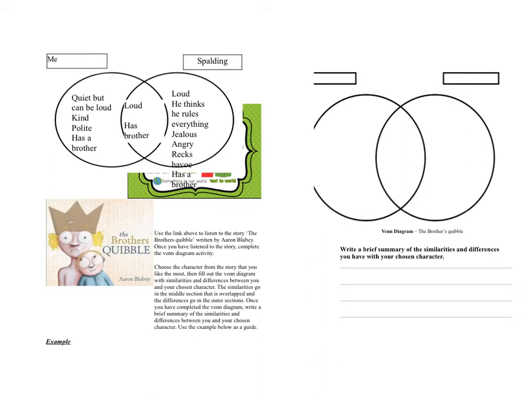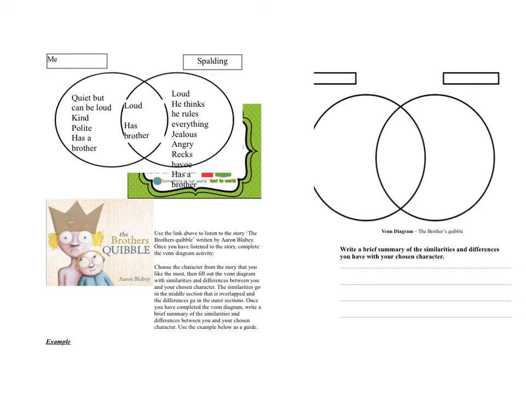You need to choose the character from the story that you like the most and fill out the Venn diagram with the similarities and differences between you and your chosen character. The similarities will go in the middle section that it overlaps, and the differences go on the outer sections. Once you have completed the Venn diagram, write a brief summary of the similarities and differences between you and your chosen character. Use the example as a guide.